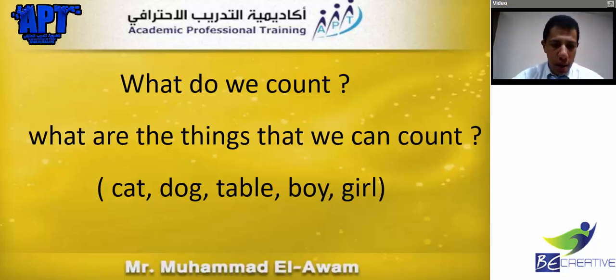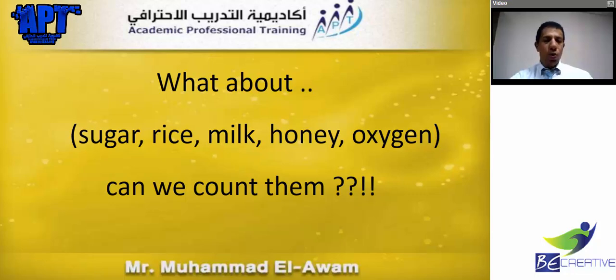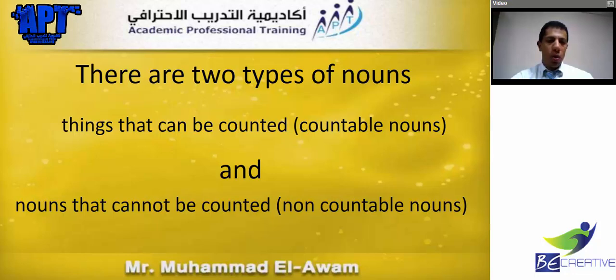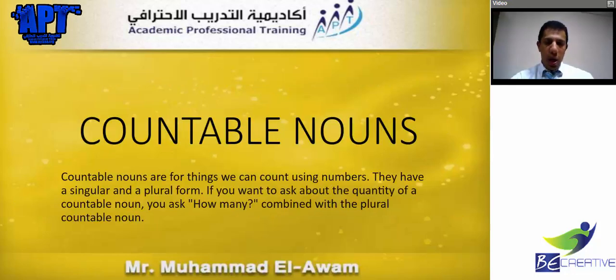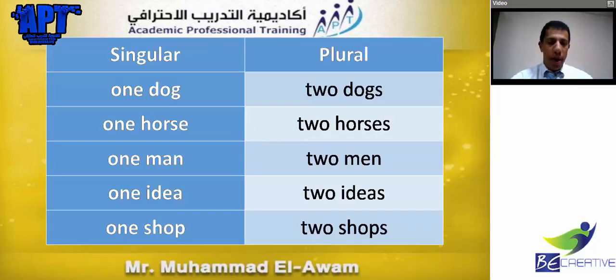Okay, and then we also talked about the words that we can count, like cats, dogs, tables, boys, and girls. We also talked about words that we cannot count. They are called non-countable nouns. Okay? Now, countable nouns also we said that words that can be counted and they can change from the singular into the plural form. And we ask about the quantity and then their number using the question how many.